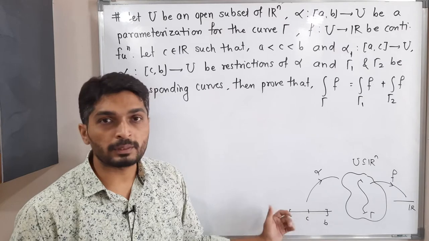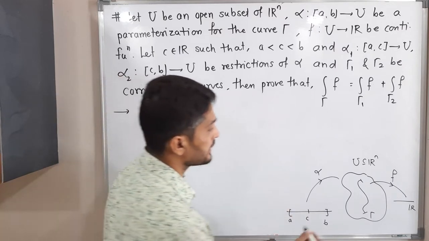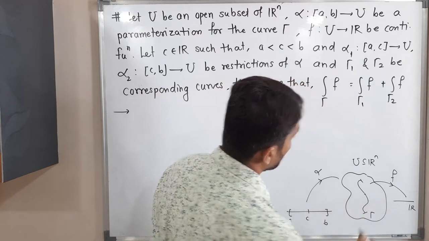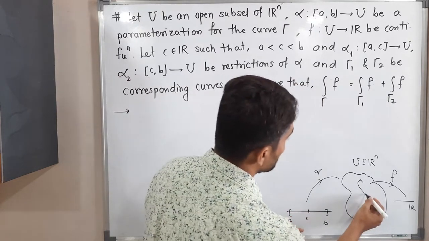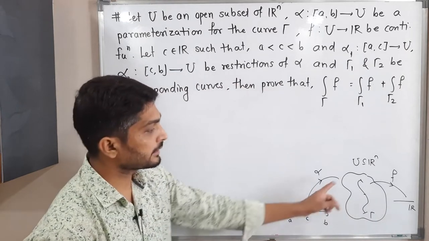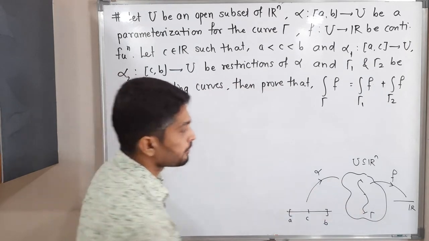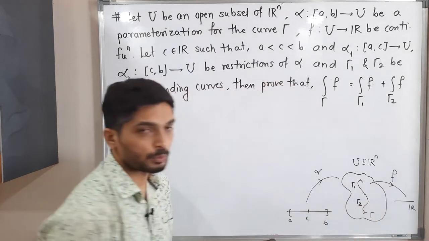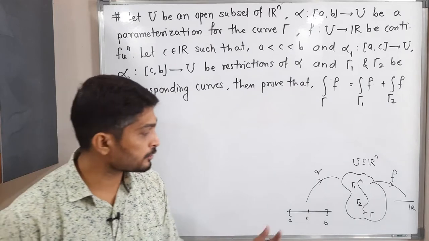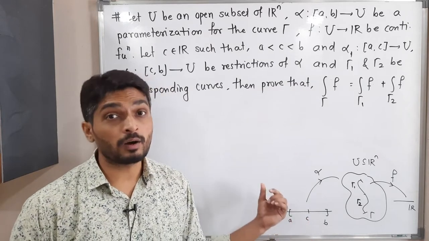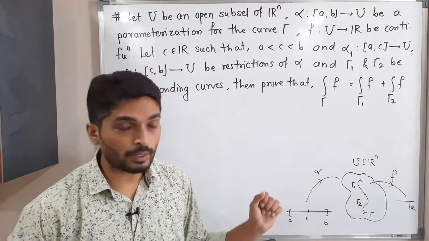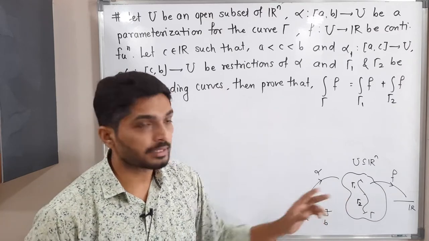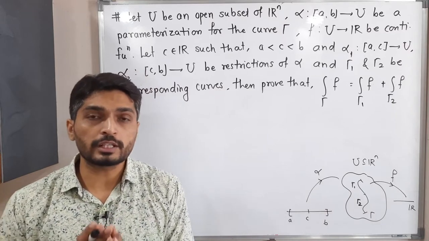Point C is there between A and B, so definitely we will find its image in set U. It will be on this line. So the image of C is this point. Because of this point, the curve gamma is divided in two parts. We will have here some gamma 1 and here some gamma 2. You can easily see the image of the closed interval AC under alpha 1 will be gamma 1, and the image of the closed interval CB under alpha 2 is gamma 2. So this is the given information, and after that what do we have to prove?